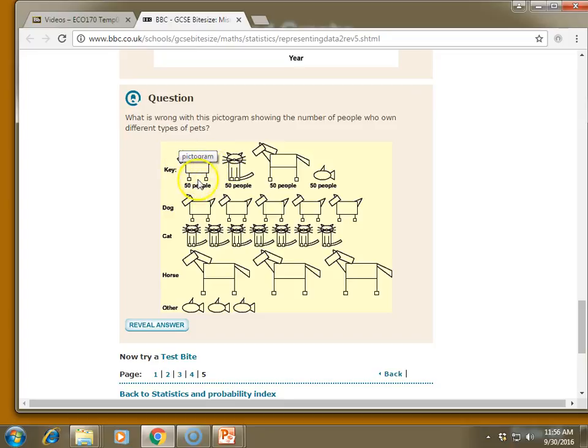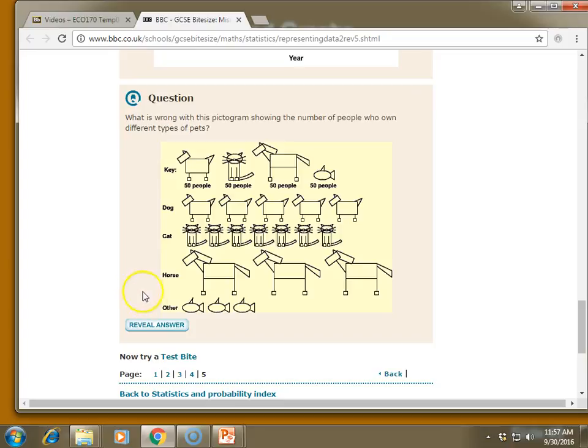So here's the people who own the dogs, here's the people who own the cats, the horses, and other things. And they give you a little key. They tell you that one dog equals 50 people who own them, one cat is 50 people, etc. And then they give you this graph. Here's the dog owners, the cat owners, the horse owners, and others.